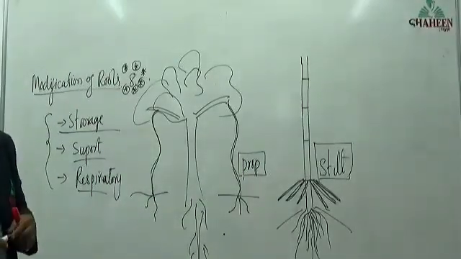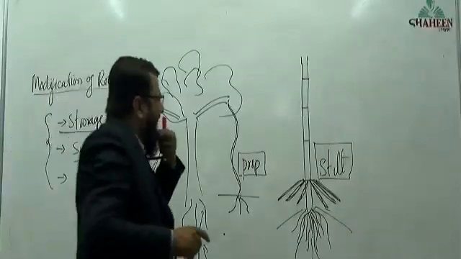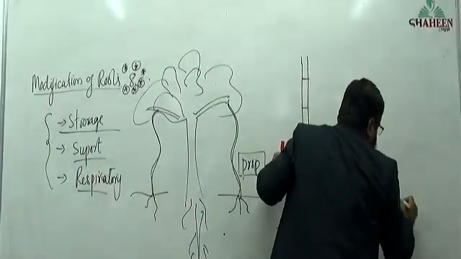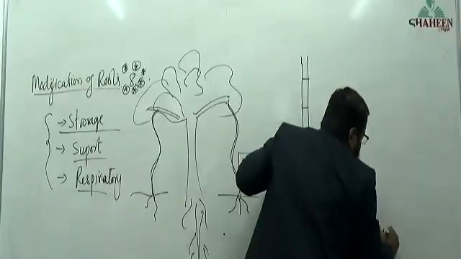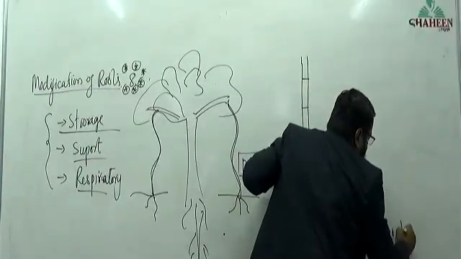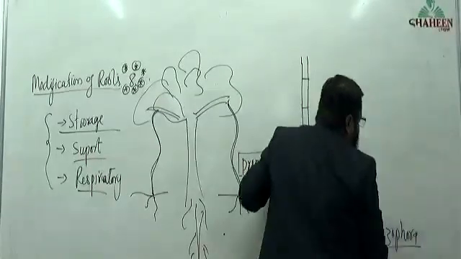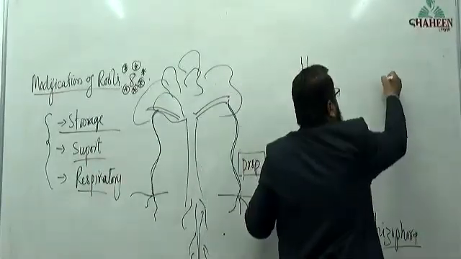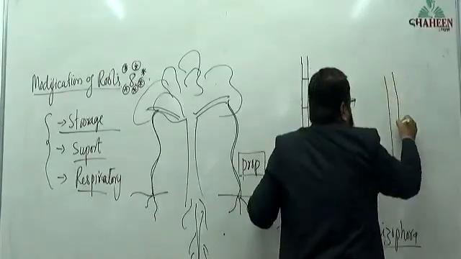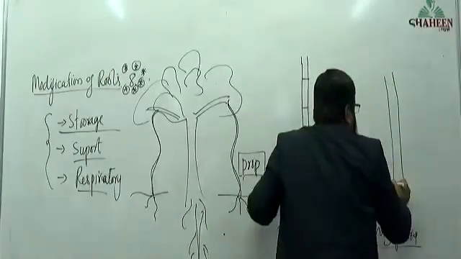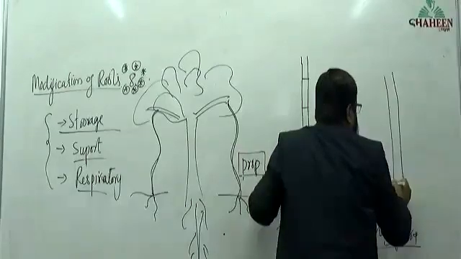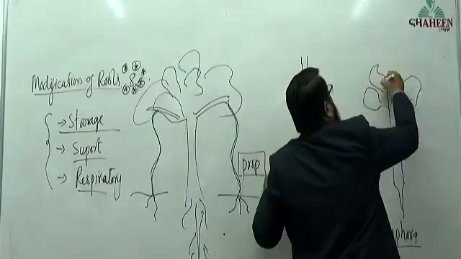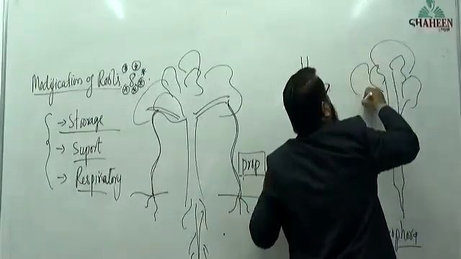Okay. Next, in case of Rhizophora, remember, Rhizophora. In case of Rhizophora, a plant, that will have a root. Okay, this I'll draw as a plant.